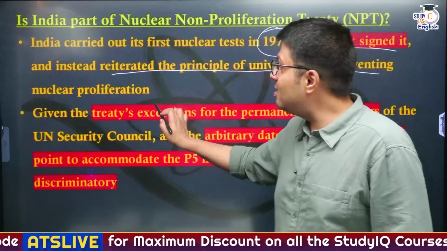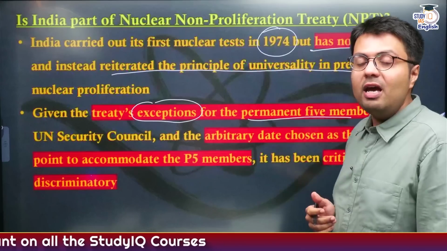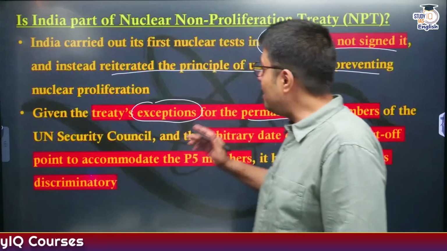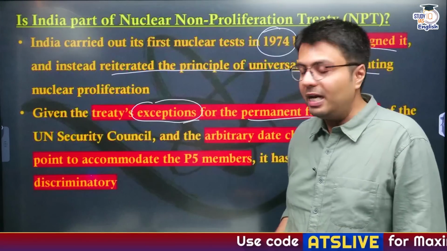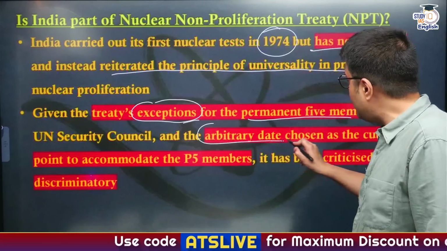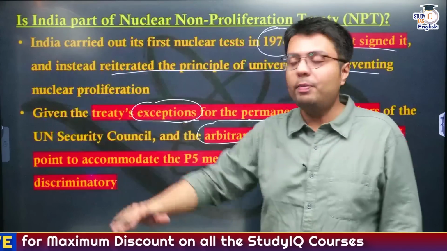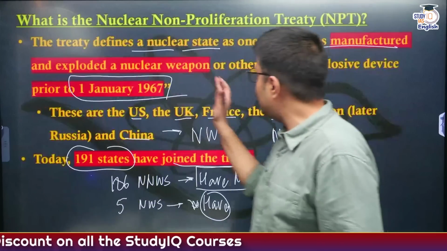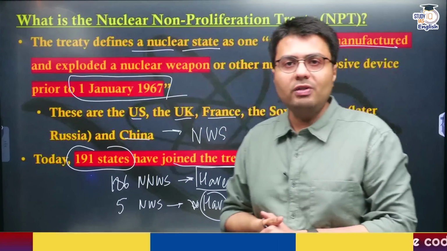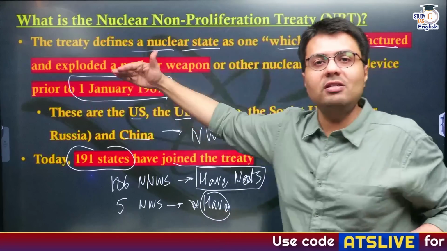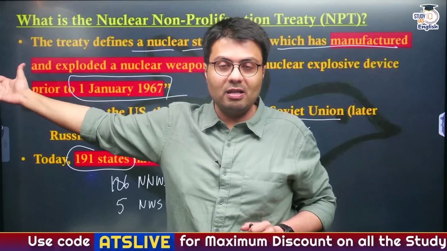India says that this treaty exempts 5 countries, who are the United States, UK, Russia, France and China, and it provides them the exemption of recognizing them as nuclear weapon states. And it has also set an arbitrary date to set a cutoff when a country can and cannot develop a nuclear weapon. So this set a date, 1st January 1967, and there is no particular significance to this date. They automatically came up with a date and said that countries who have already tested their nuclear weapons are recognized as nuclear weapon states.